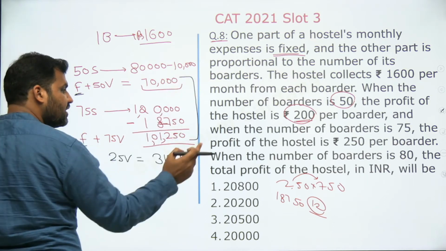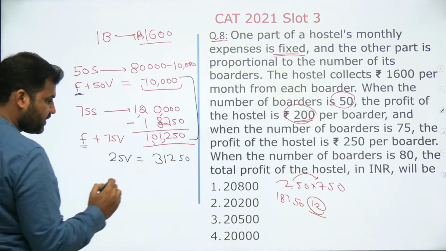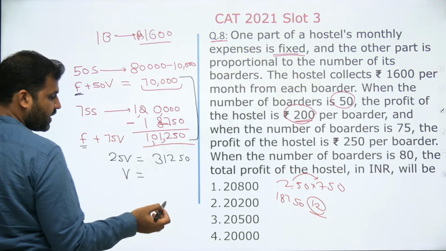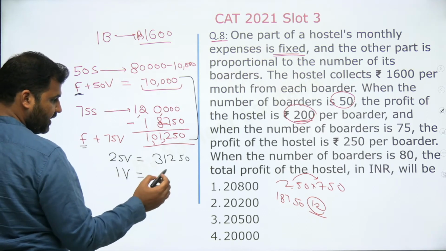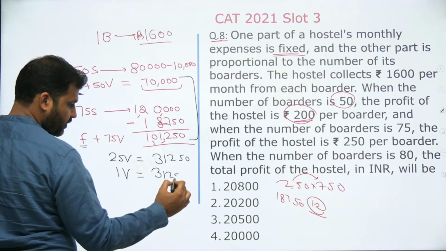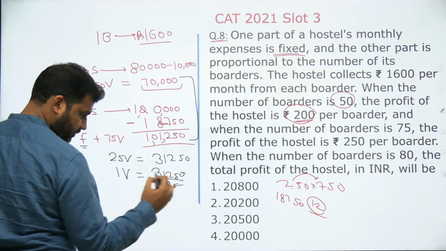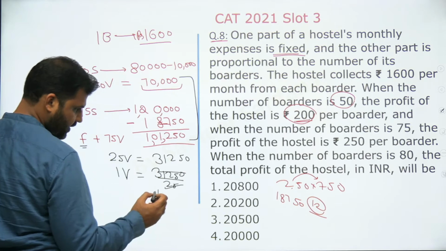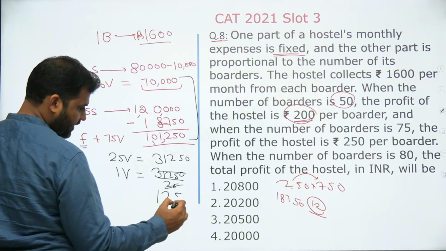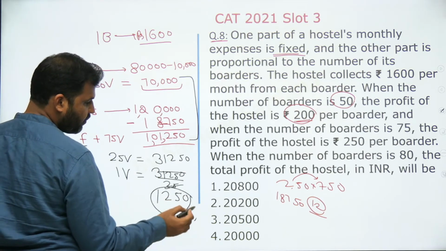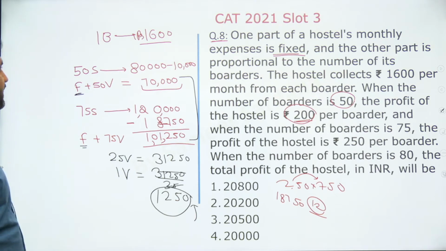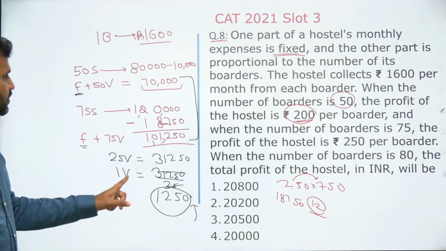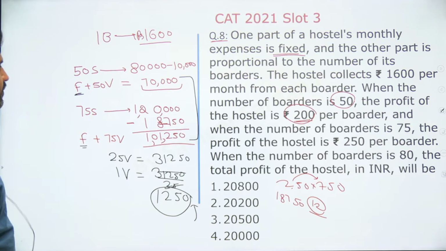So whatever is the increment must be because of 25 students. So one student's variable expense would be 31,250 by 25. The variable expense per student is now 1,250, right? That's the first point. One student's variable expense is 1,250.